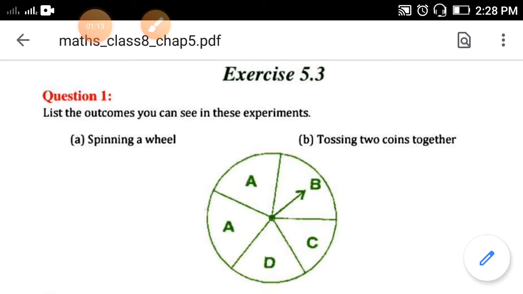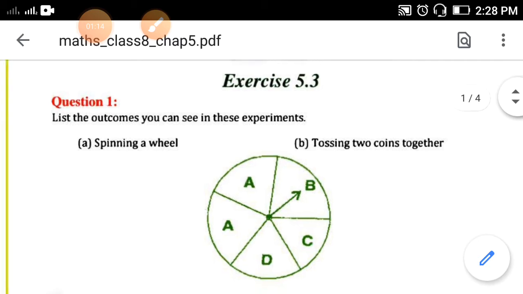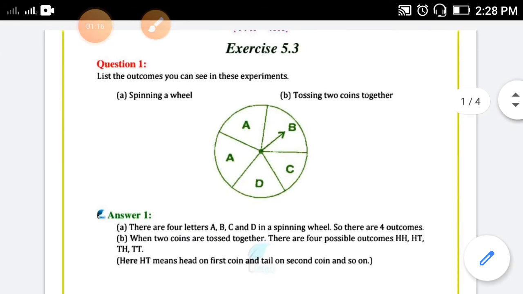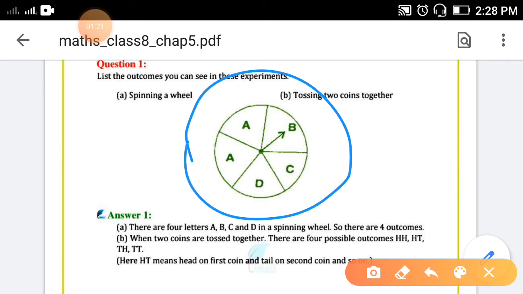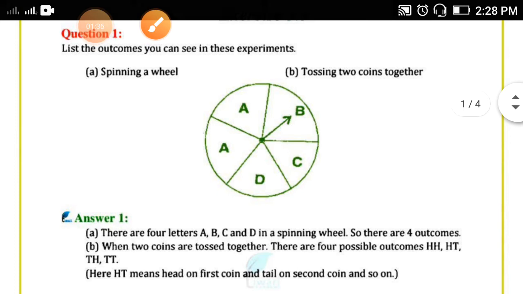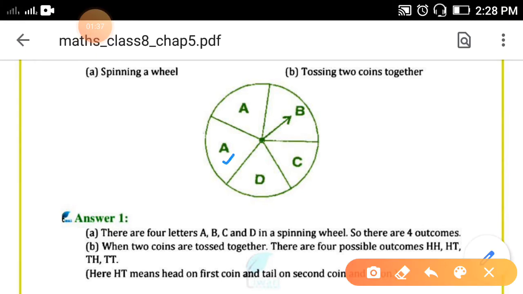List the outcomes you can see in these experiments. Two experiments are there. First one, spinning a wheel. If you spin the wheel, what outcomes will you see? Here alphabets are written: A, B, C, D, and here A is written 2 times. It is obvious you may get A, B, C or D.